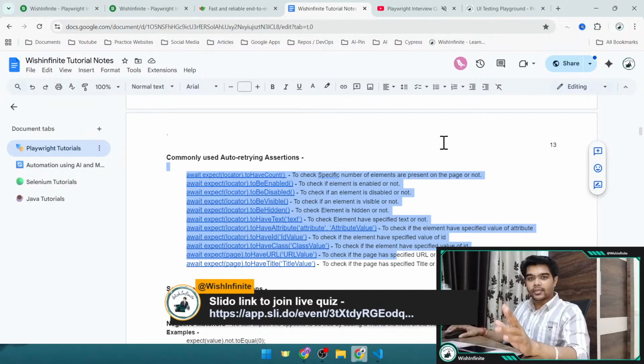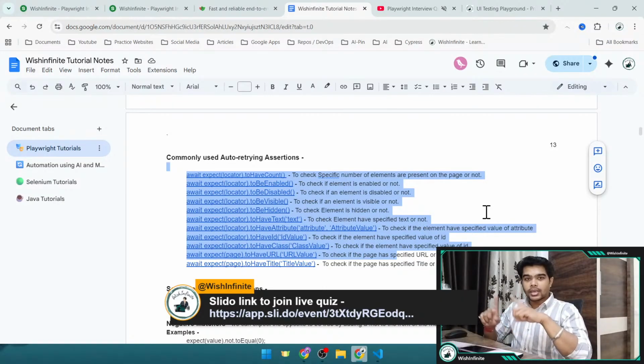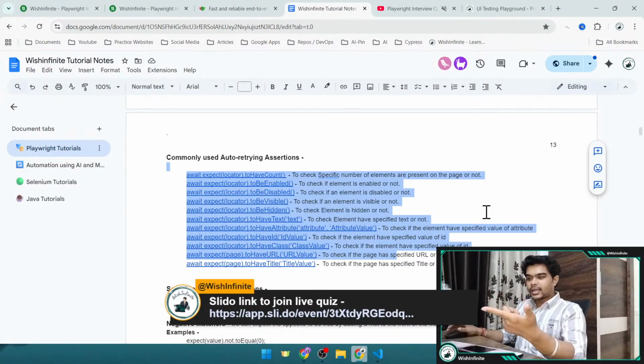As soon as it is failing, you don't want to move further. Let's say you want to enter username, password, and then click the login button, and then the login page should appear, and then you want to test something, right? But on clicking the login button, your login itself is not successful. Here you have put the assertion that the page should open, but if it fails, there is no point in putting the soft assertion there, because even if the test moves further, it will not be able to find the locators, right? So at that point you should give the hard assertion in such a case.